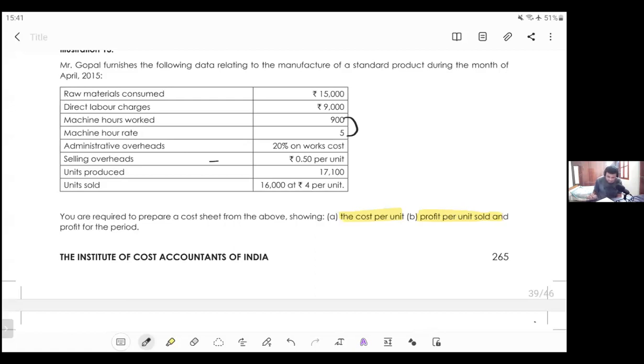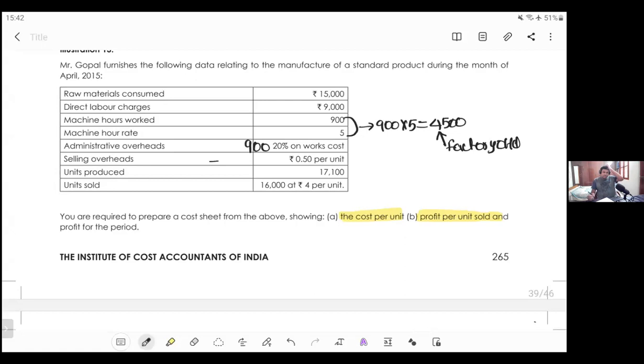As of now, just remember when a question is given like this, machine hours worked and machine hour rate, multiply this both, 900 into 5, which is 4,500. This is supposed to be your factory overhead. 20% of 4,500. What is 20% of 4,500? 900. Selling expenses, units produced, units sold.